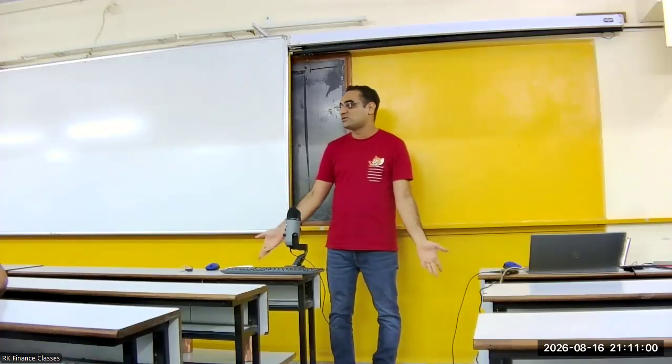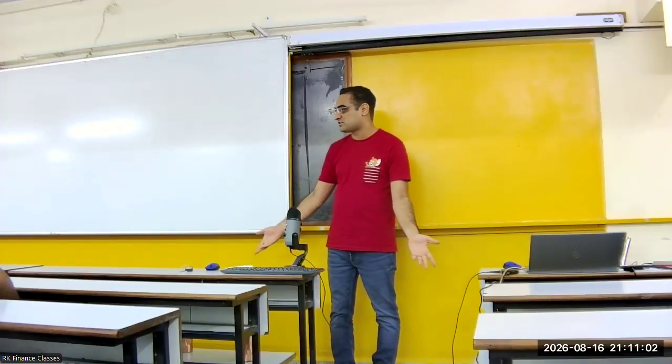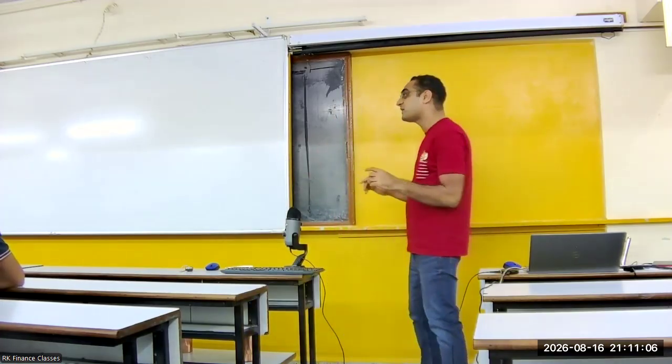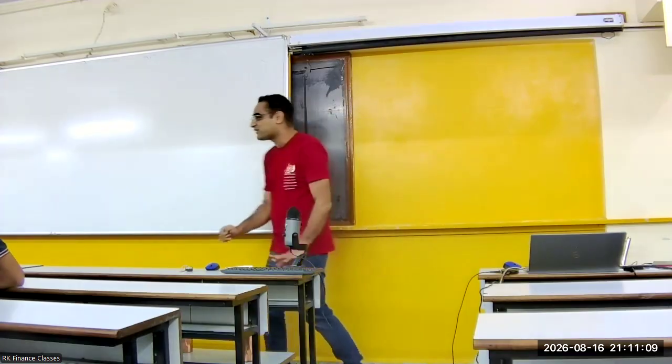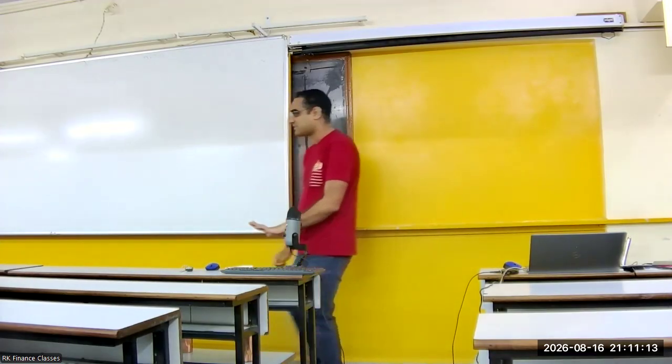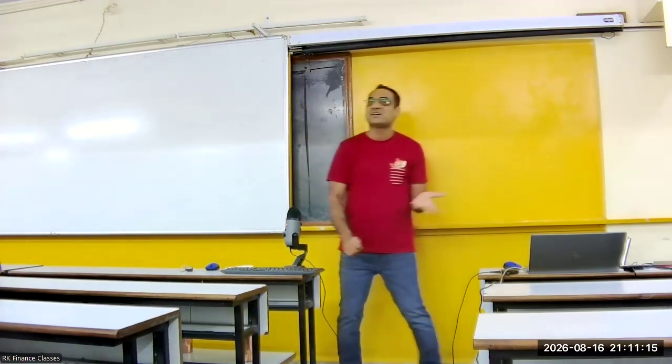basically the legal rule says that you cannot disclose any questions. You can say equity was tough, fixed income was tough, etc. You cannot say that CAPM asked in equity was tough, or the Gordon growth rate formula was tough, I could not recollect that. You cannot say that. Okay?